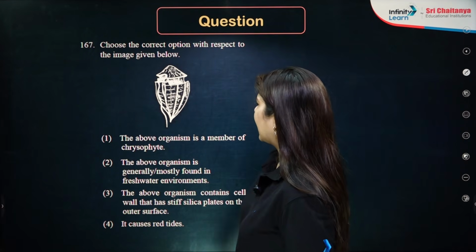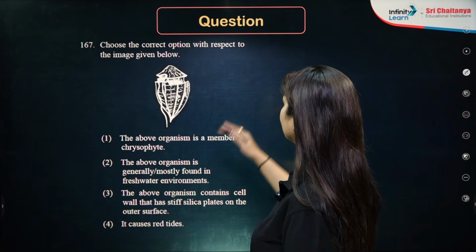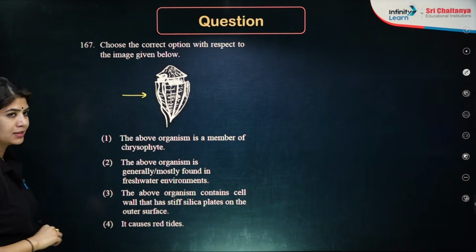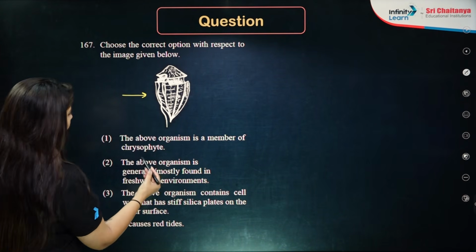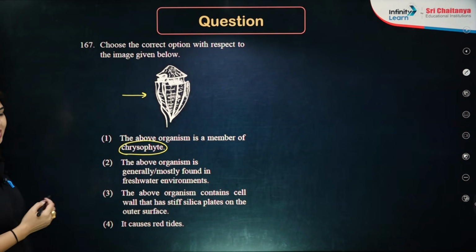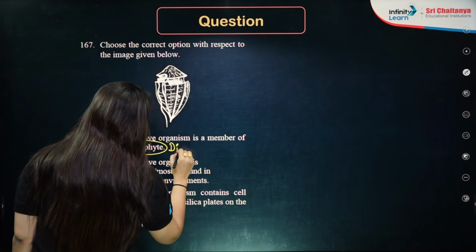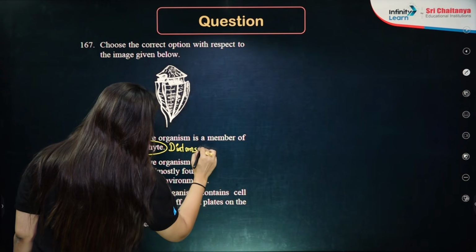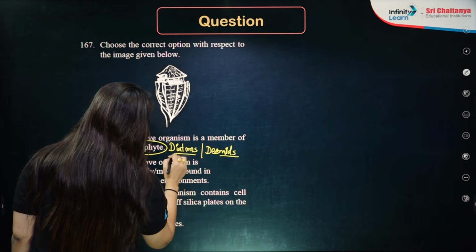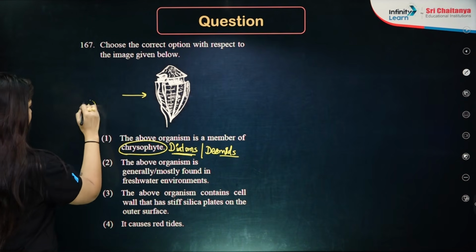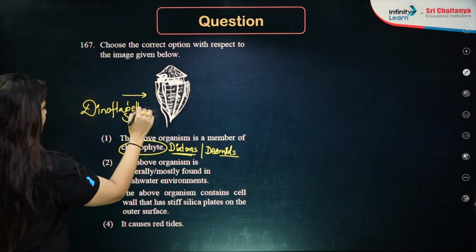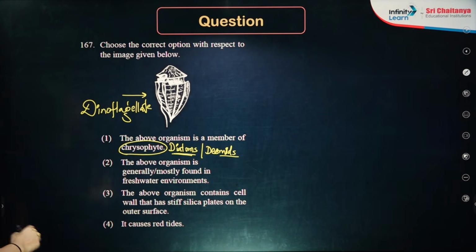Next question. Choose the correct option with respect to the image. This is the image of dinoflagellate. Now the options are: the above organism is a member of chrysophytes. In the chrysophytes we have diatoms and desmids, whereas this one is my dinoflagellate. Let me write it here. It is dinoflagellate. So it cannot be the answer.